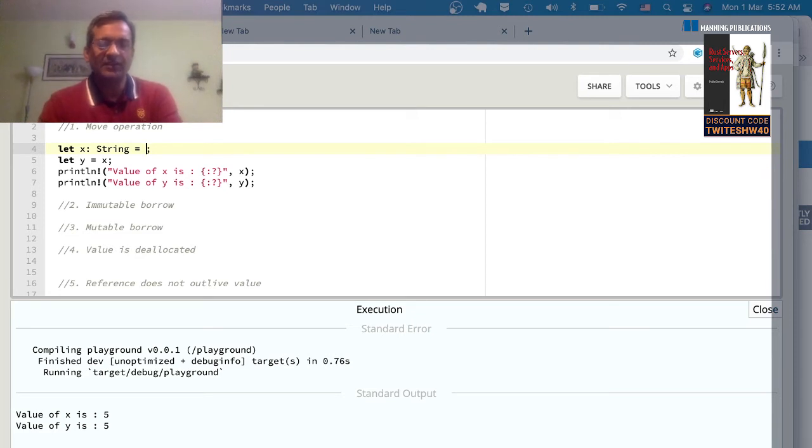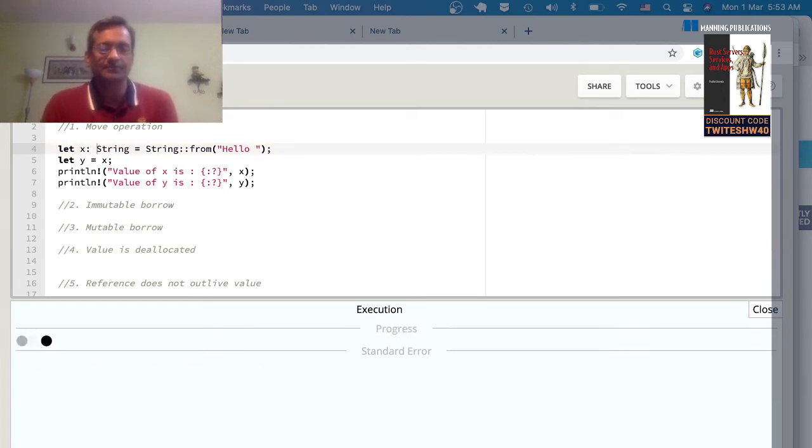So let me initialize x with a value. Now let's try to assign this. We're assigning the value of x to y. In this case, the compiler is smart enough that I don't have to explicitly declare the type. I can do it if I want to, or I don't need to, because the compiler will be smart enough to infer that y is also of type string because I'm doing an assignment. So let's try to run this program.